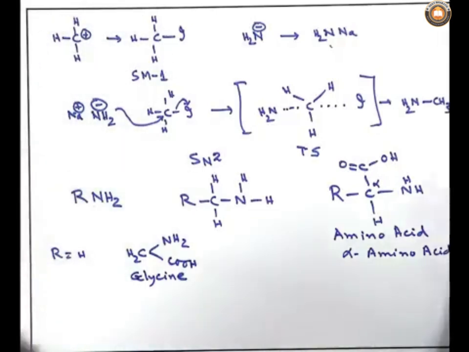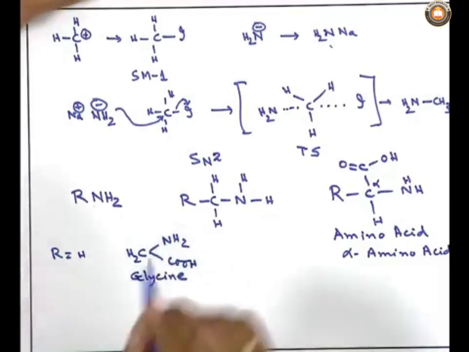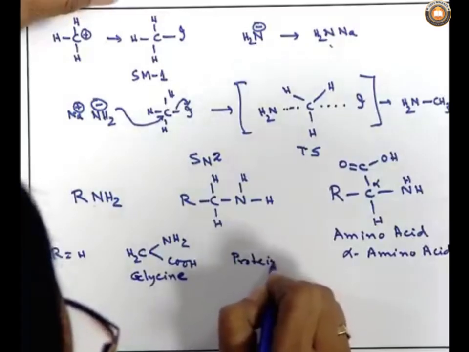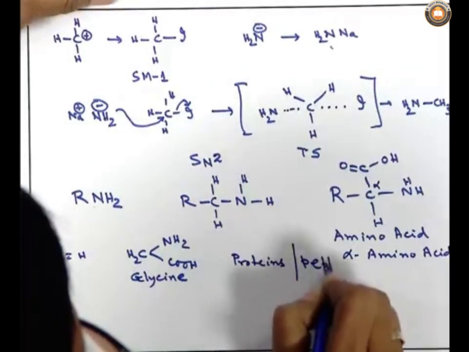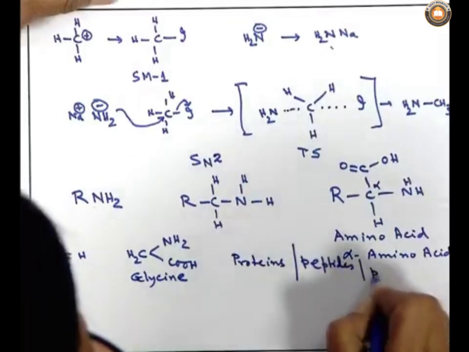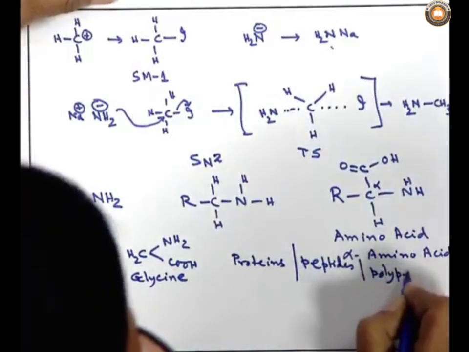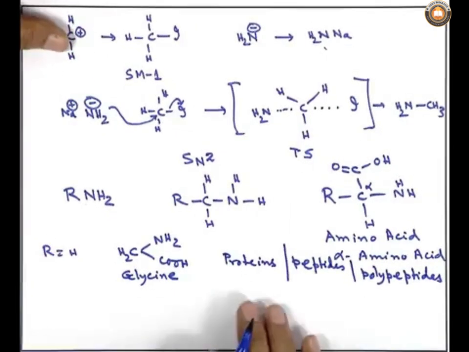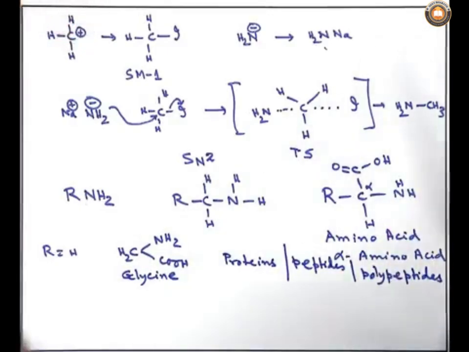Likewise, beta substituted and gamma substituted amino acids could also be obtained, and those are the building blocks of another biologically important class of compounds, proteins and peptides, and peptides again being linked to form polypeptides, that is polymeric forms of the peptide. In that way, biologically active compounds, from peptides to polypeptides, all come under the umbrella of carbon nitrogen compounds, that is, nitrogen containing organic compounds.